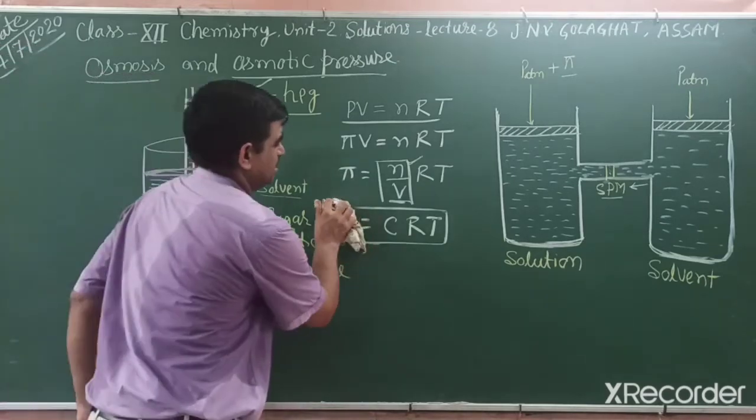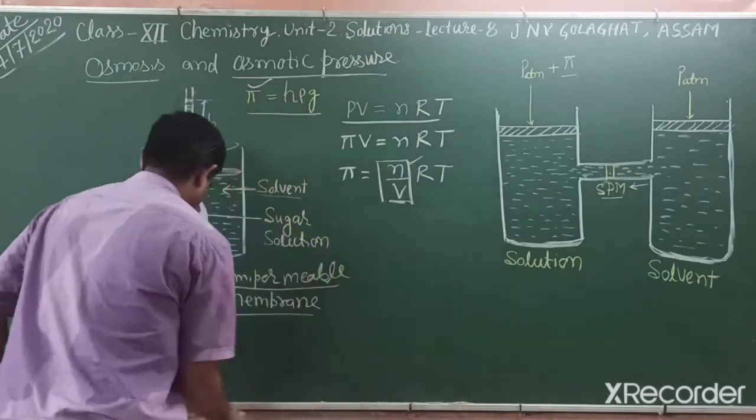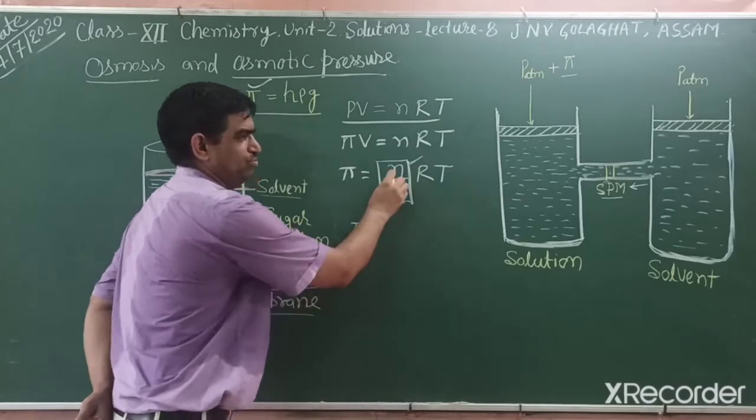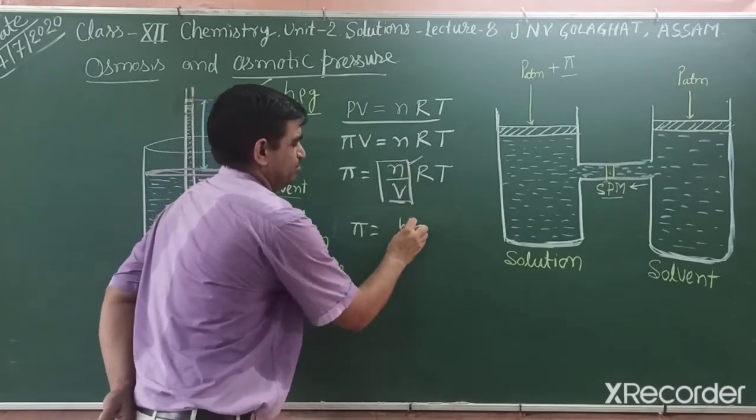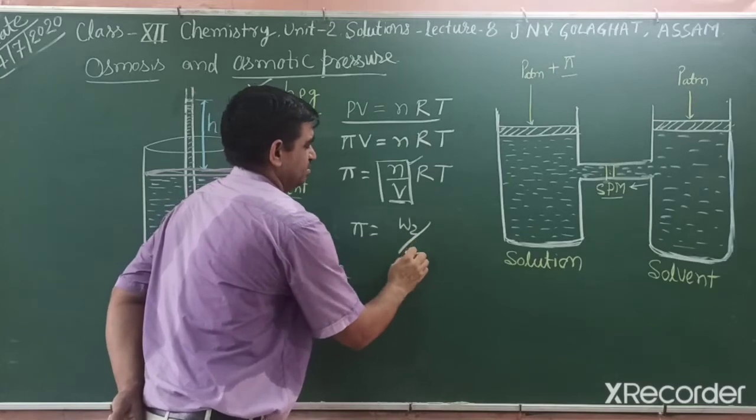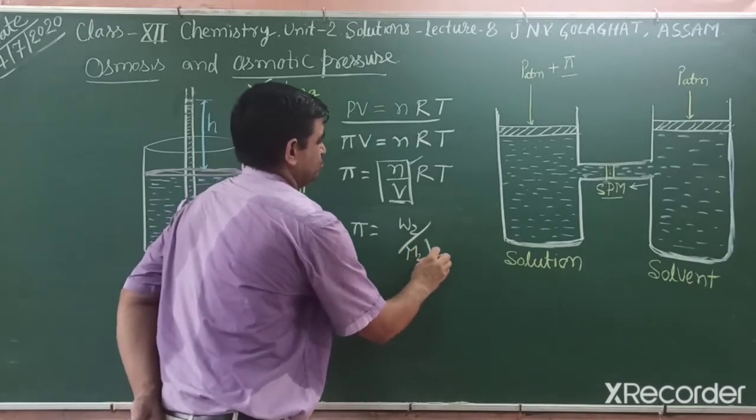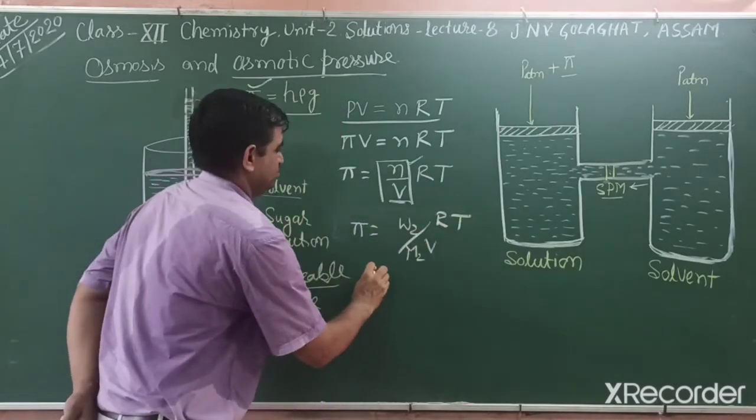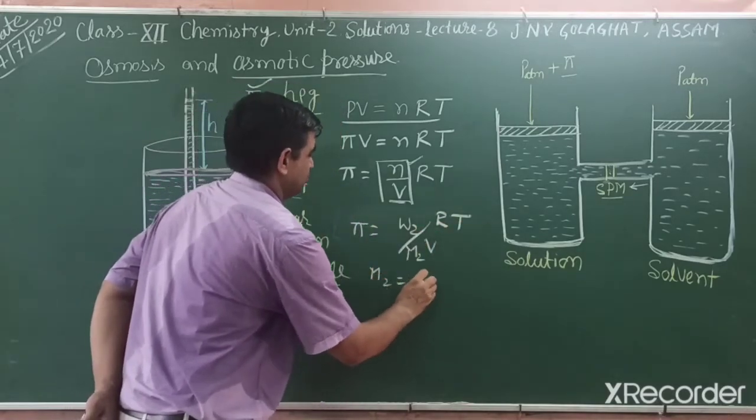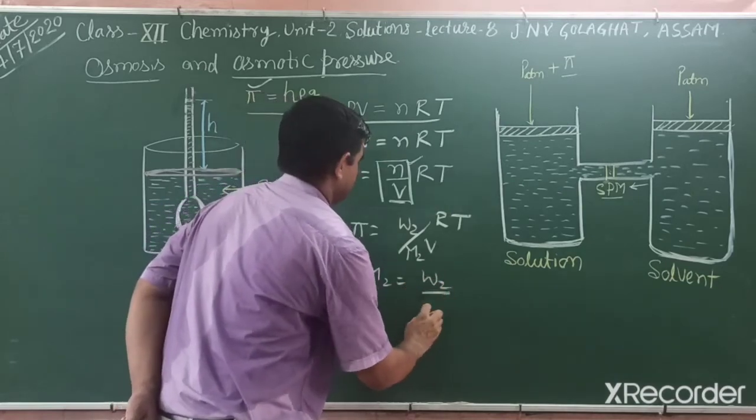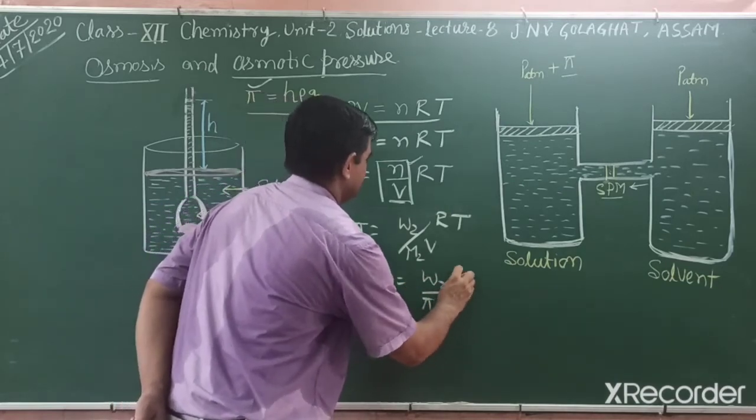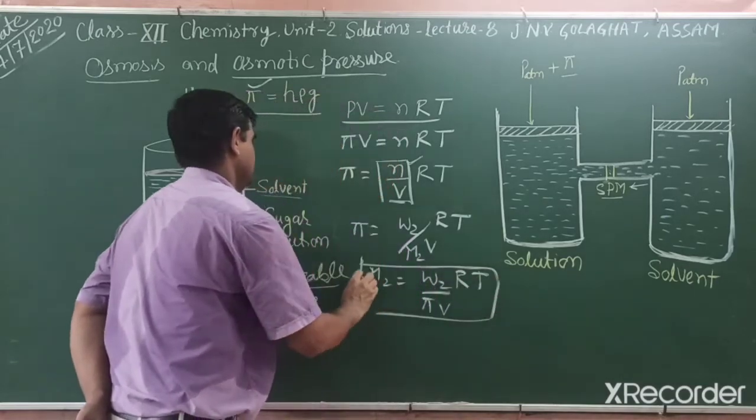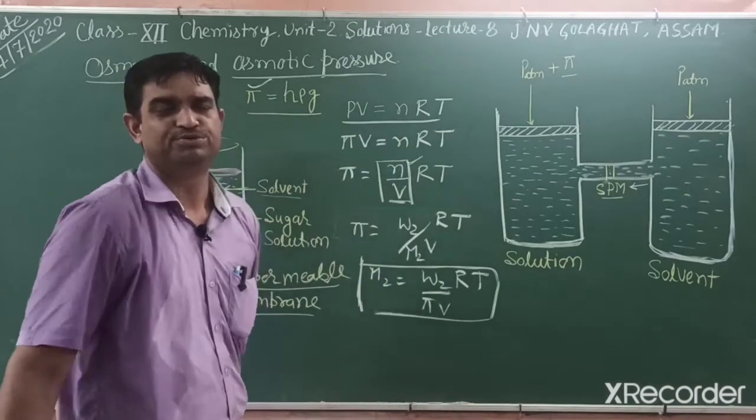How can we identify molar mass? We write pi = (W2 / M2) / V × RT. You can write it in this way. So M2, how can we write it? M2 = W2 RT / (pi V). So by this equation we can identify the molar mass of the solute.